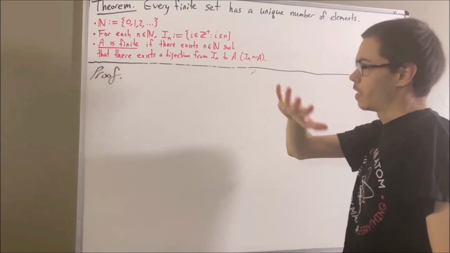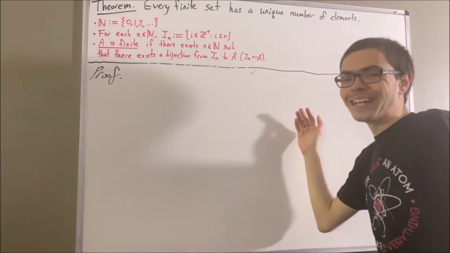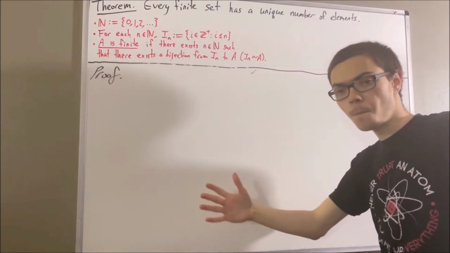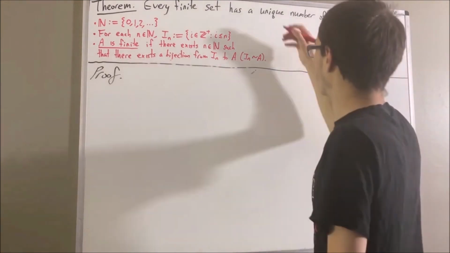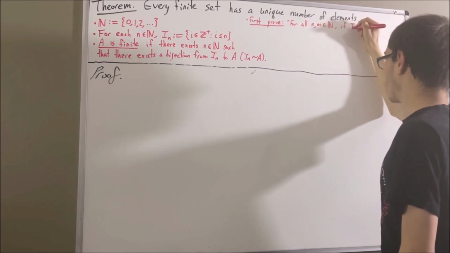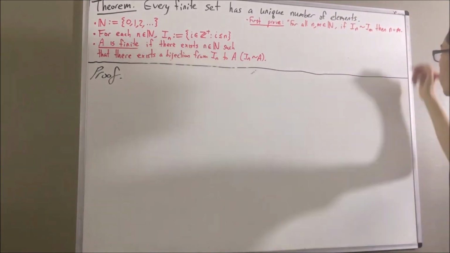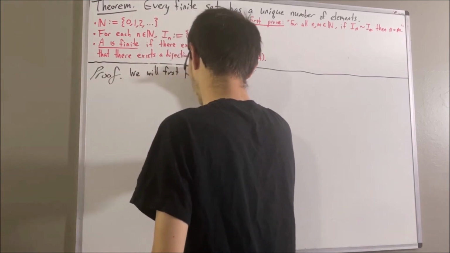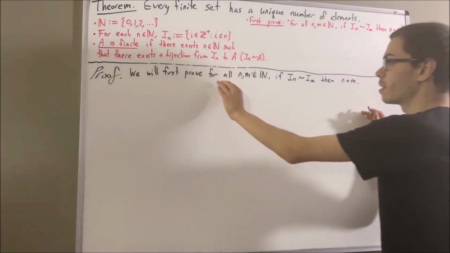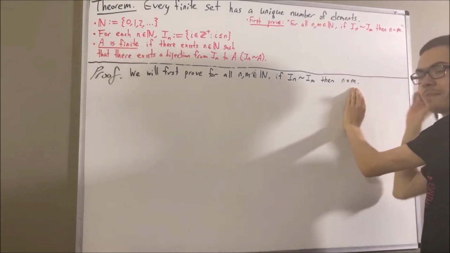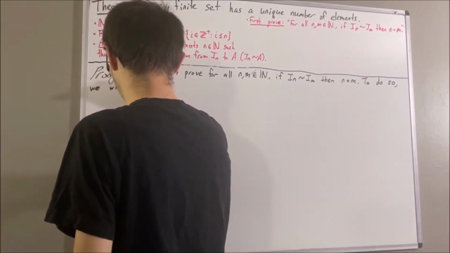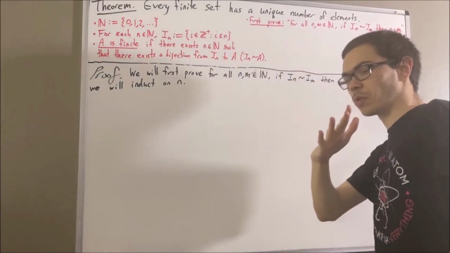We're first going to prove that for all natural numbers n and m, if there is a bijection from I_n to I_m, then n is equal to m. And to prove this, we're going to use mathematical induction on n. So let's start with the base case.